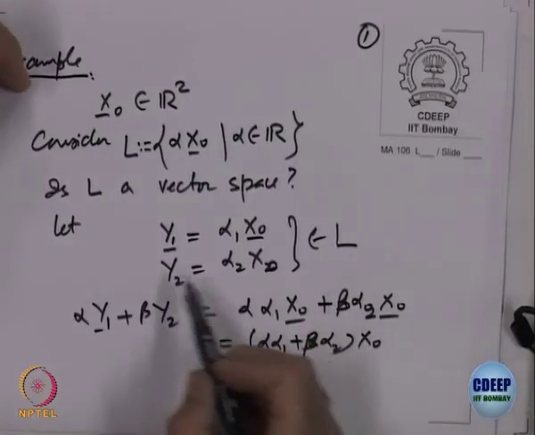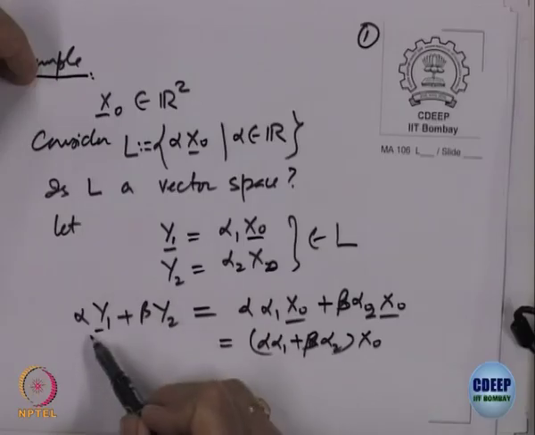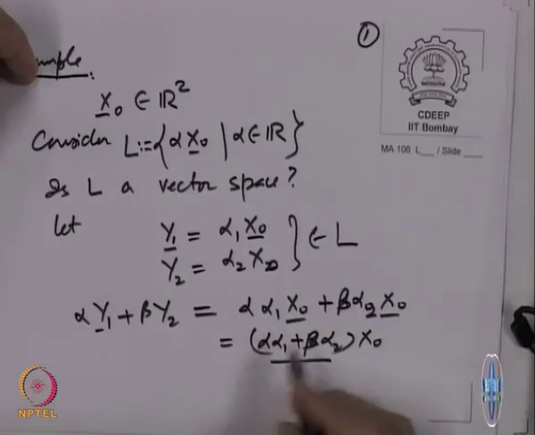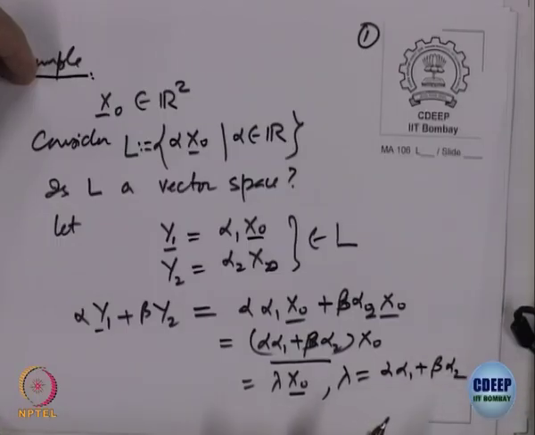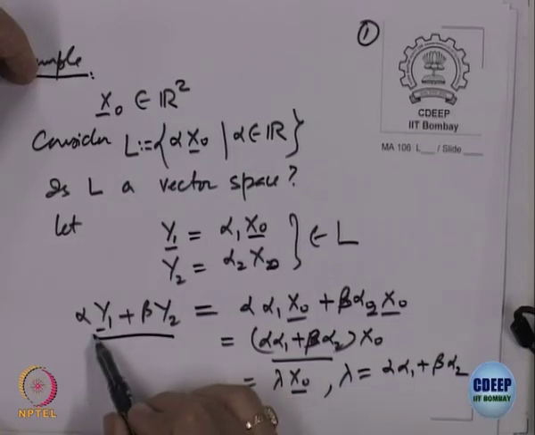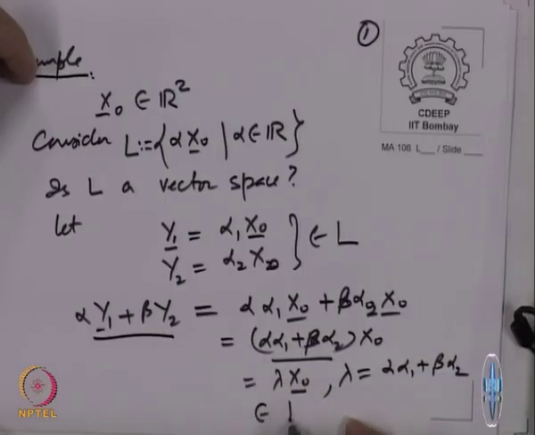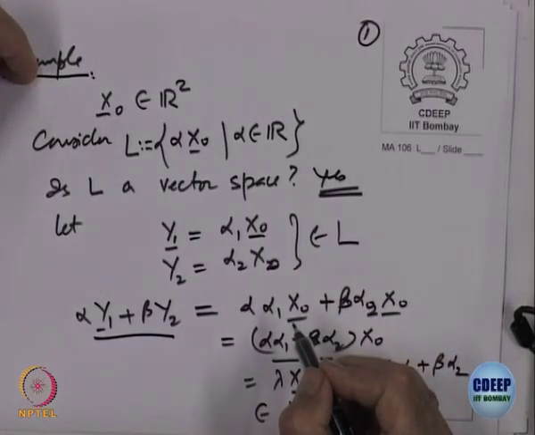I take two elements in that set L, y1 and y2, two vectors, and take alpha times y1 plus beta times y2. So, this is equal to some lambda times x0. What is lambda? That is alpha alpha1 plus beta alpha2. That means a linear combination of y1 and y2 is again belonging to L. Is that okay for everybody? So, this L is a vector space, yes, this is a vector space.